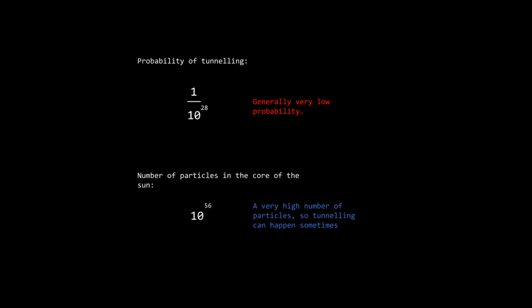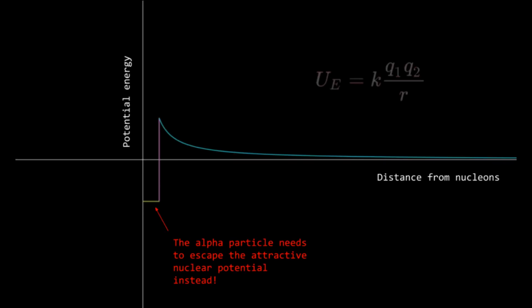But remember the point about having a lot of particles. There are over 10^56 particles in the core of the Sun, so with a tunneling probability of 1 in 10^28, the number of particles tunneling is sufficient for fusion to happen effectively. And we can't do fusion like this on Earth because we simply don't have that many particles. The same principle actually underlies alpha decay, but in the opposite direction.